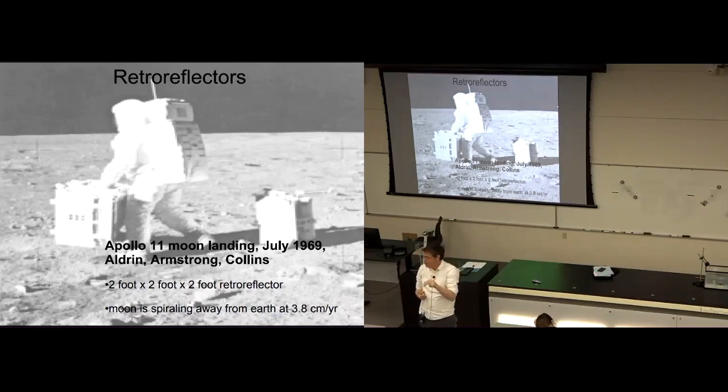What's fantastic about this is I can time how long it took to get to the moon. How long it took to get to the moon and back to me depends on the speed of light, which we know, and on how far away the moon is. So we can measure how far away the moon is. They left the retroreflectors on the moon, and we've been measuring how far away the moon is over the last 50 years or whatever it is.